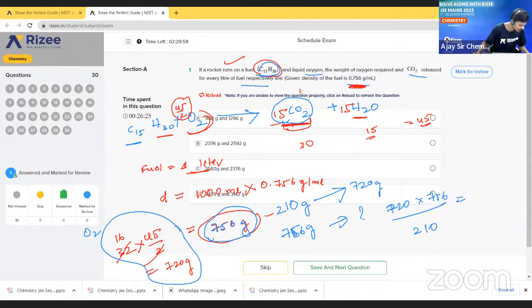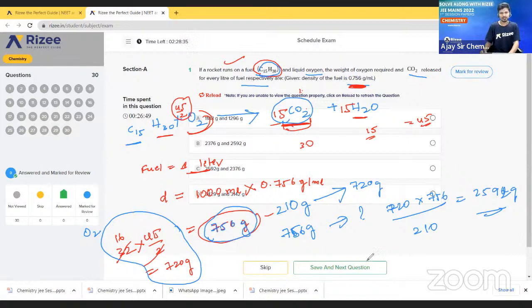So what will we get as answer? Just calculate, tell me by calculating. How much answer we will get? Tell me. 2592 grams. Very simple. Use calculator. Very easy.